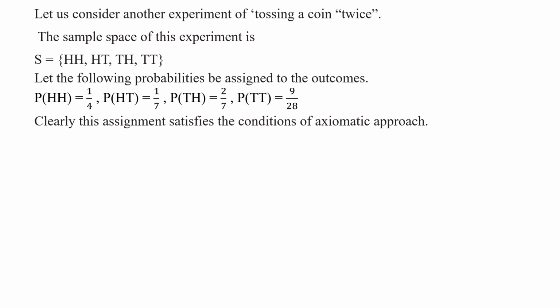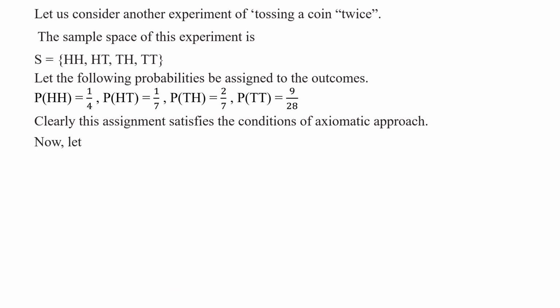Clearly, this assignment satisfies the conditions of the axiomatic approach. The two conditions are satisfied by this assignment. We have not found the probabilities of these sample points; directly we assigned these probabilities. Understood this point, my children?